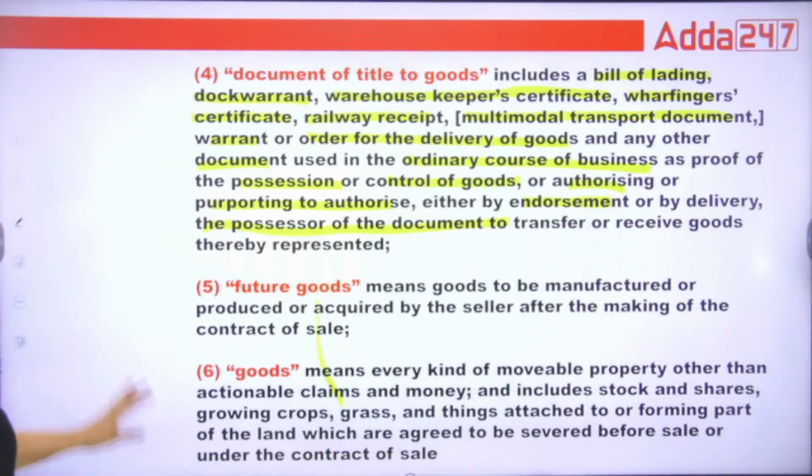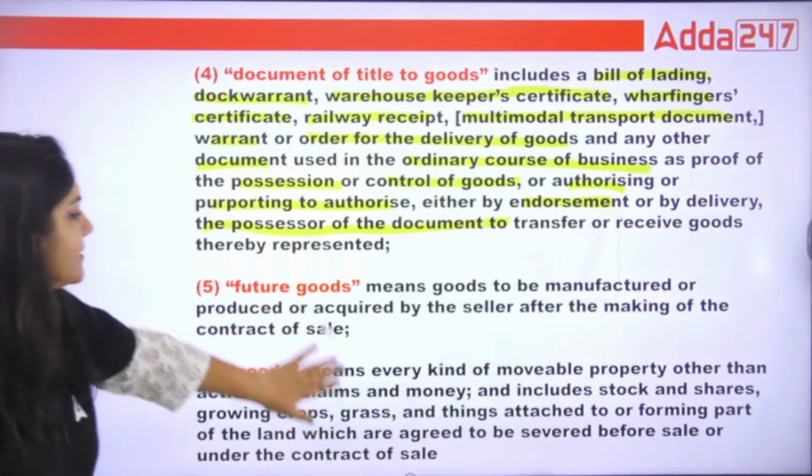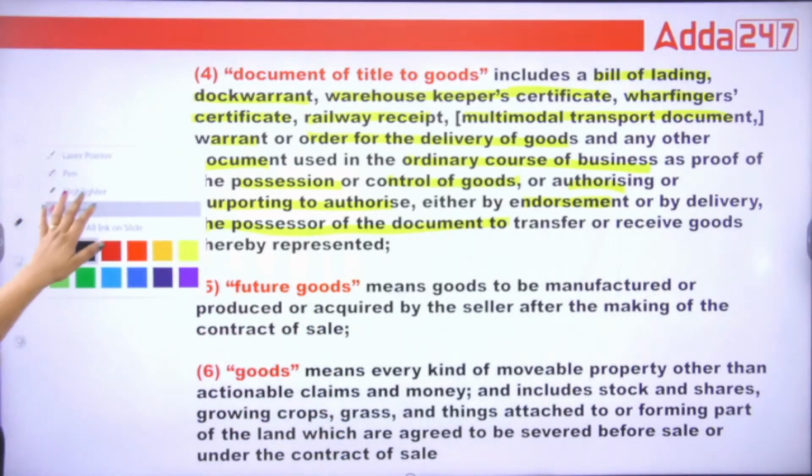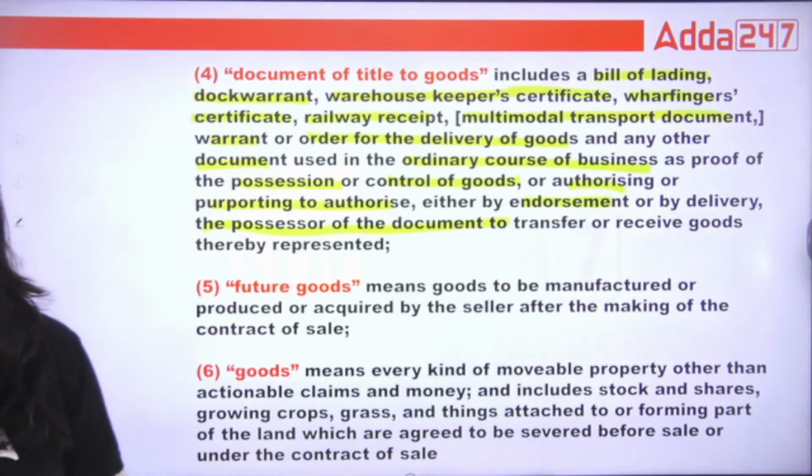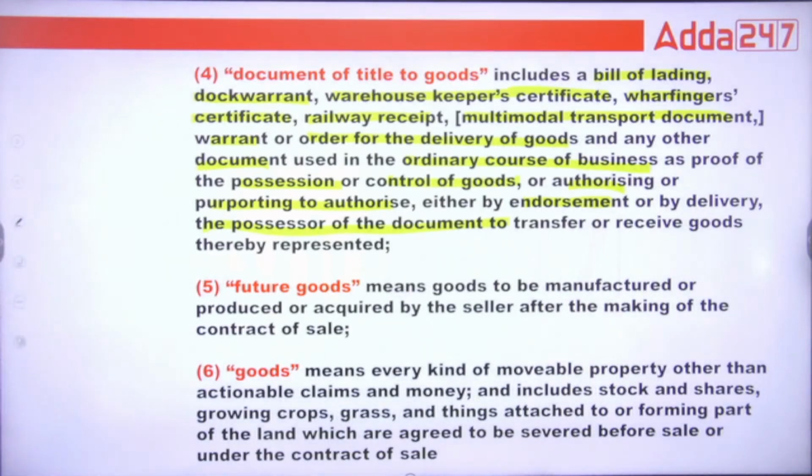goods. So guys, this is what the documents of title to goods are. This is very important. Whatever examples I have given you, every example is important.